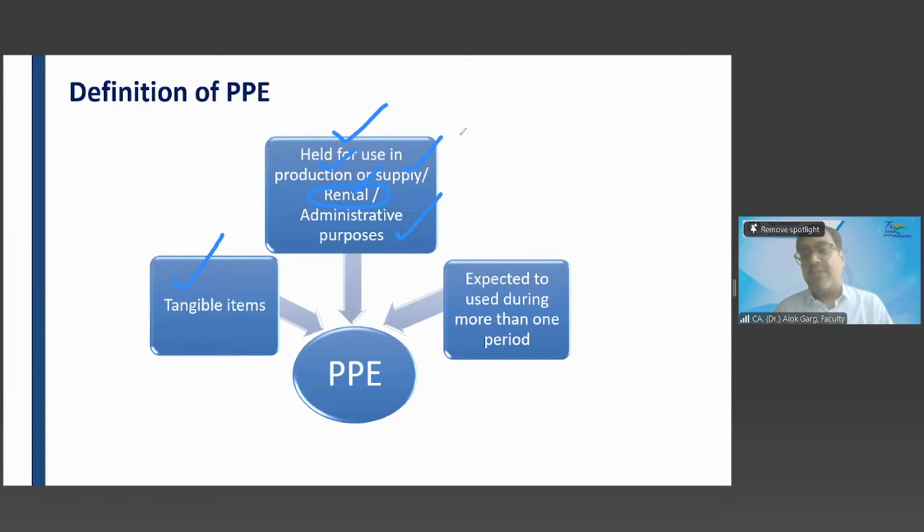When you read Ind AS 40, it says that two assets, land and building, if held for rental and capital appreciation, will not be considered as PPE. They will be considered under the standard called investment property.